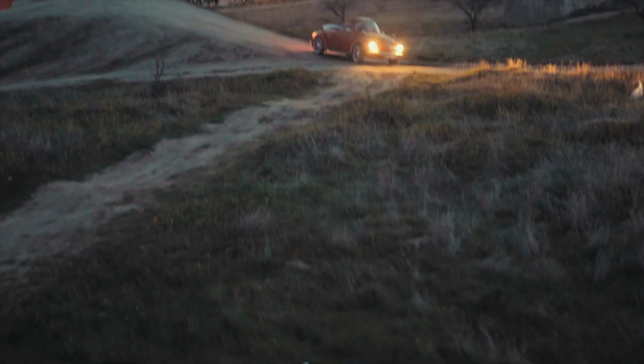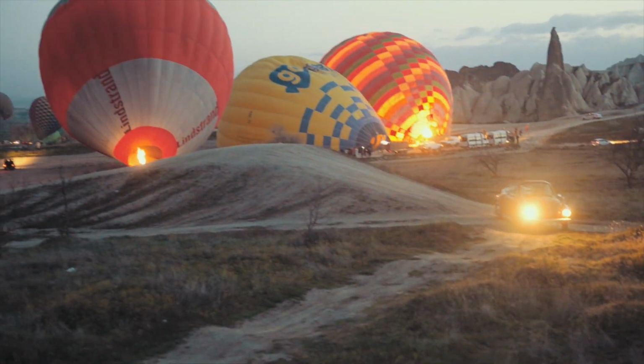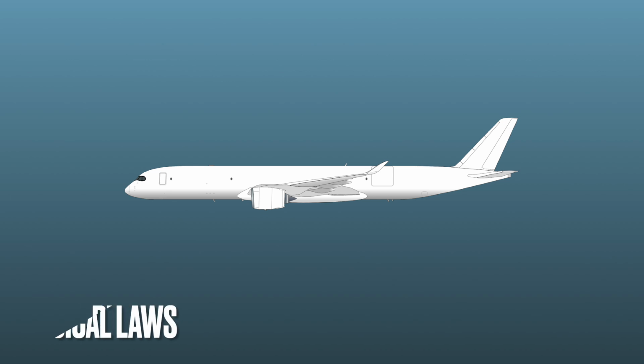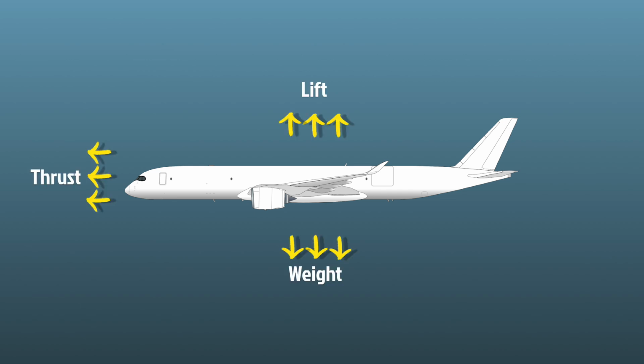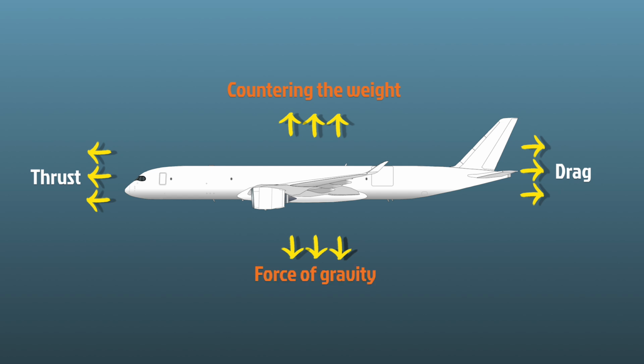To control any aircraft, be it an airplane, helicopter, glider, or balloon, a pilot must understand the fundamental physical laws and forces acting on it. These forces include lift, weight, thrust, and drag. Lift is the upward force that counters the weight of the aircraft, allowing it to rise off the ground. Weight is the force of gravity pulling the aircraft down. Thrust is the forward force produced by the engine or propeller, and drag is the resistance the aircraft faces as it moves through the air.